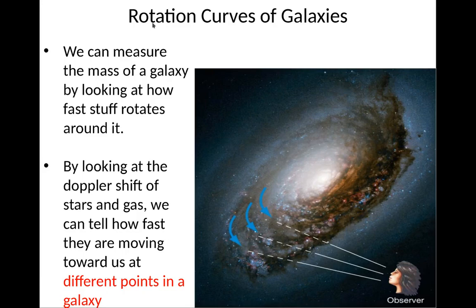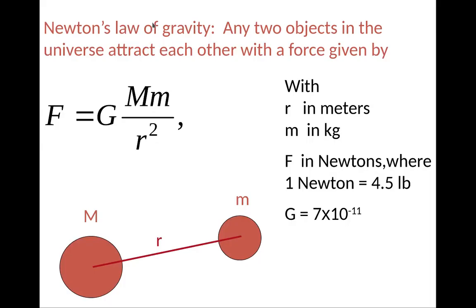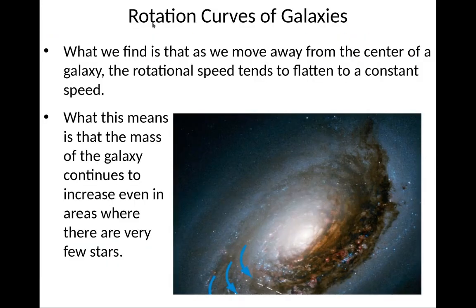We can measure the mass of a galaxy by looking at how fast stuff rotates around it. So we talked about this already, in the rotation curves of galaxies. By looking at Doppler shift of stars and gas, we can tell how fast they are moving toward us at different points in the galaxy. Here's Newton's law of gravitation. Any two objects will attract each other with a force given by F is equal to G times M, little m, divided by r squared. Right? And so basically, by looking at how things are pulling toward each other via orbits, you can tell how much mass there is, how much m's there are. Right? So rotation curves of galaxies.